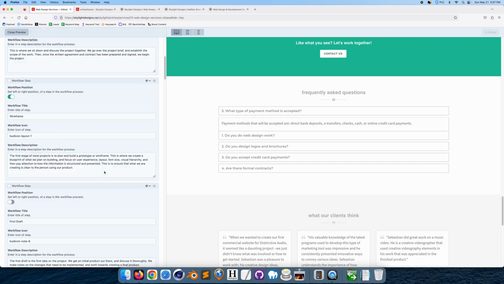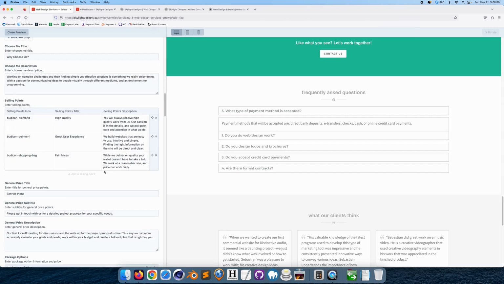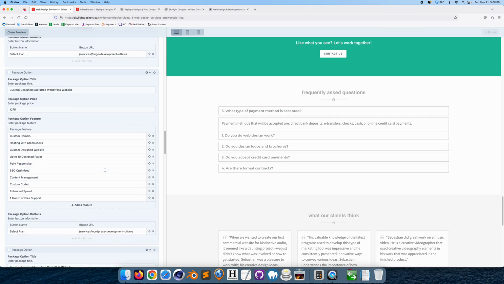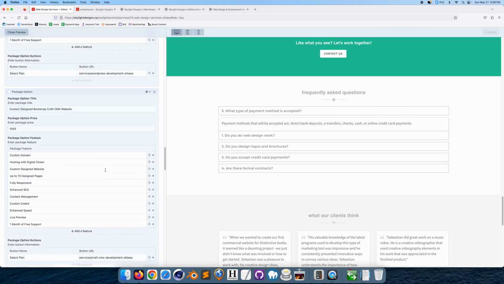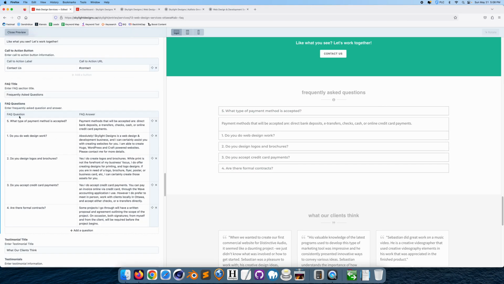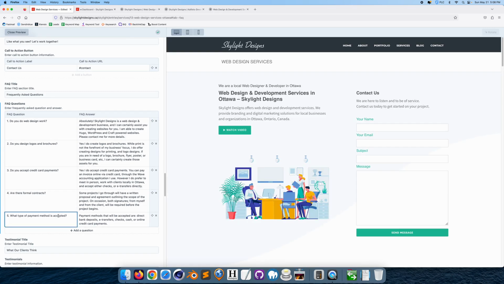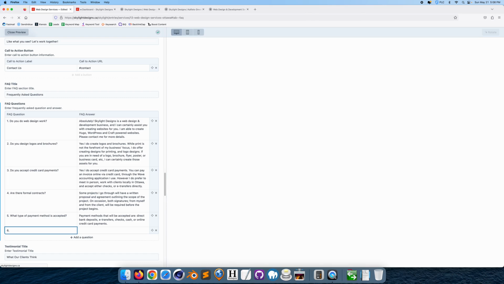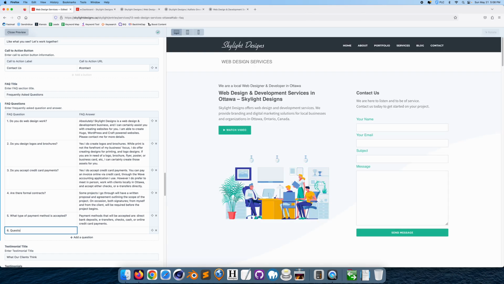Plus I could also change the writing. It doesn't have to say 5. I could have it say whatever, because I could change the writing of this. I could change the writing of this. I could add a question. Let's just say I put 6. I put question.